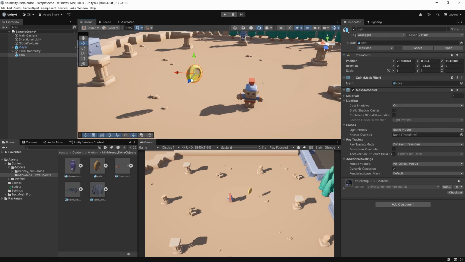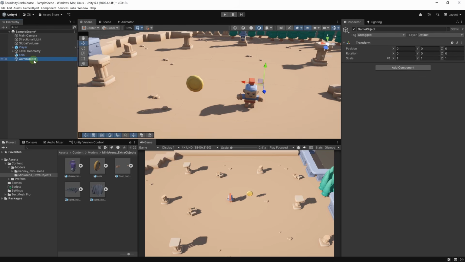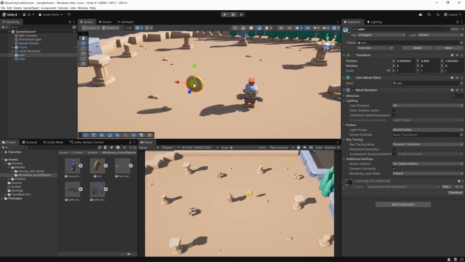So let's create a prefab first. Let's Control Z. And we're going to create a new empty, create empty. This will create a game object with no component at all. But of course, as we said previously, Unity will still need to add the transform since it's not optional, it's mandatory. Okay, now we're going to call this game object coin. And for our coin mesh here, let's rename it to coin mesh.